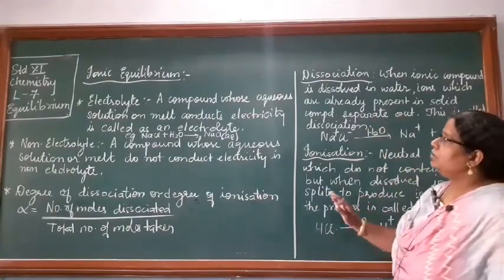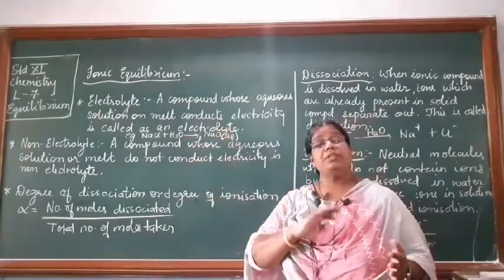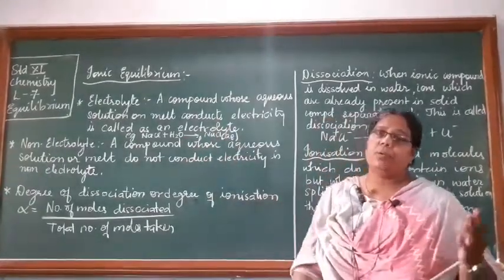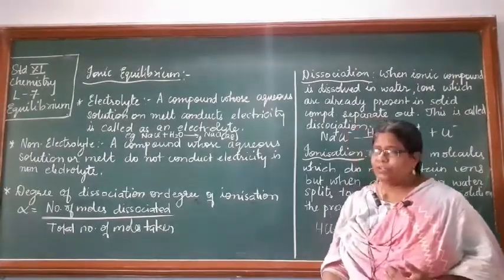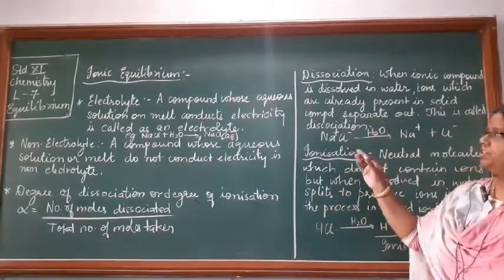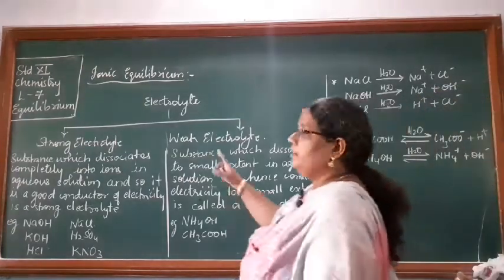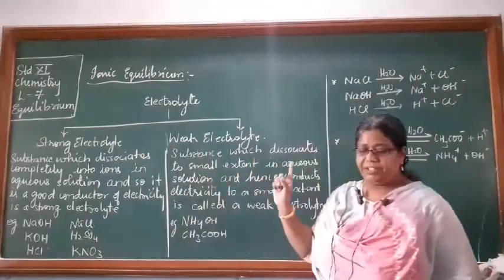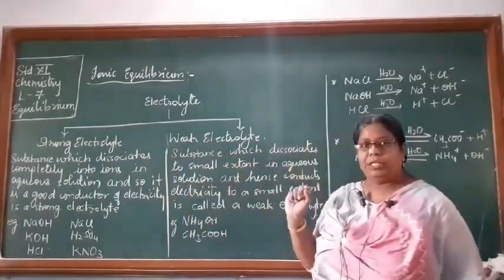Now based on this concept of electrolytes, it can be divided into two types. One is called the strong electrolyte, the other is called the weak electrolyte. So we will write about that, we will write the definition, first you copy this. As I said, electrolyte can be divided into two types. What are they? Strong electrolyte and weak electrolyte.